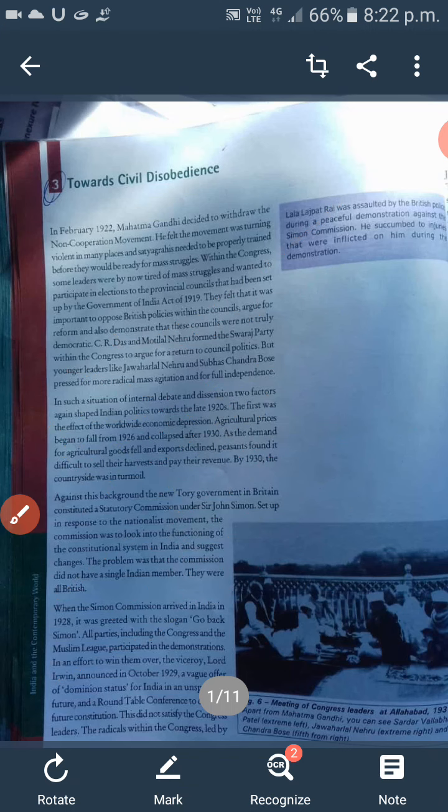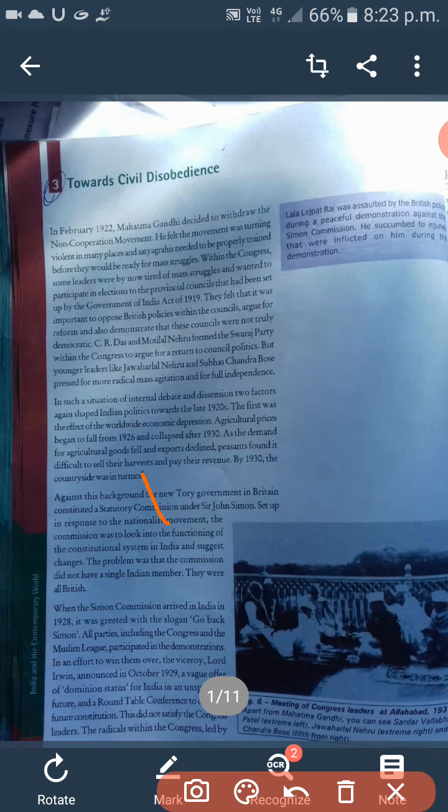All parties, including the Congress. When the Simon Commission arrived in India, all the people of the nation greeted them with the slogan "Go back, Simon." All the parties, like the Congress and the Muslim League, and other parties participated in the demonstration. And in an effort to win them over, the Viceroy Lord Irwin announced in October 1929 a vague